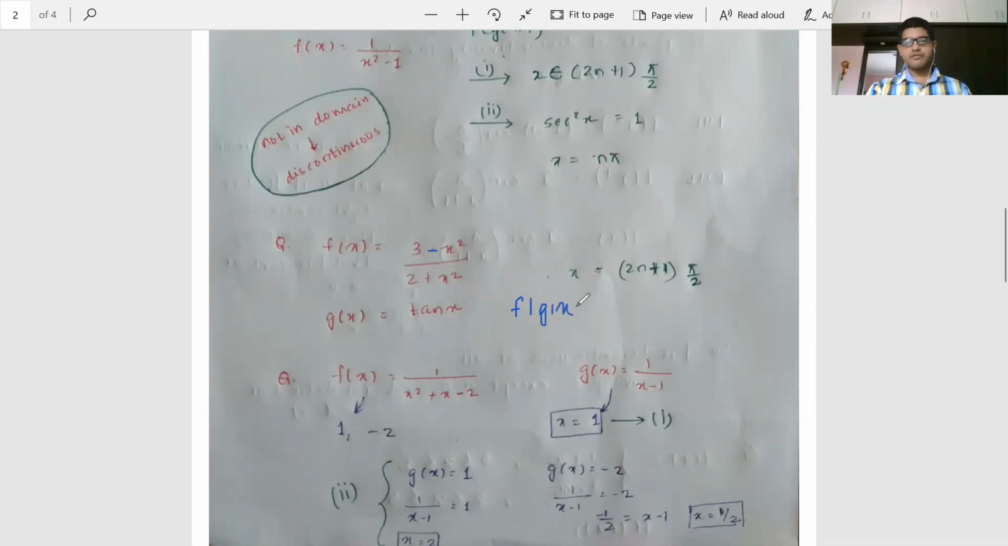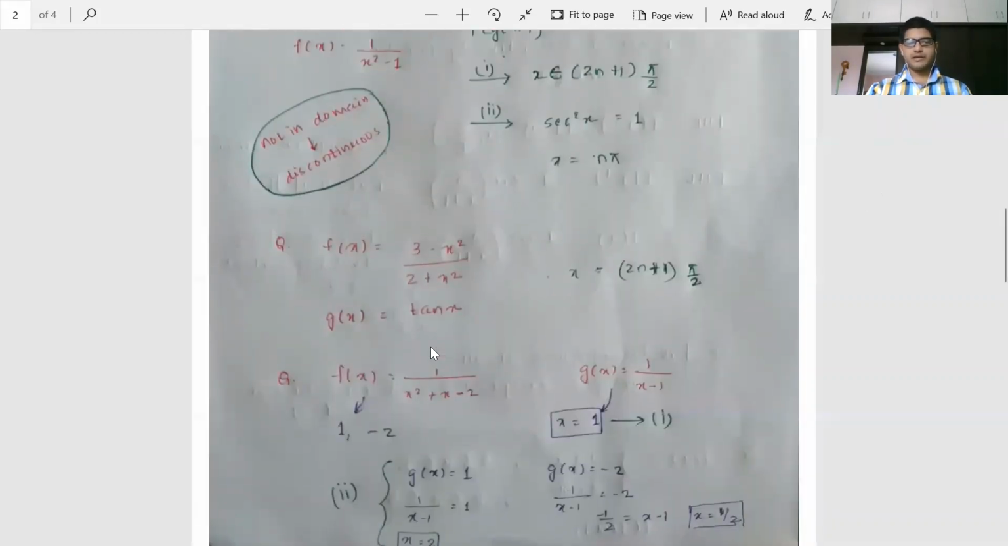Again, from point 1, we can say that at all the points where x is equal to (2n plus 1) pi by 2, tan x is going to be discontinuous. Clear? And f is not going to be discontinuous anywhere, so from the second point we are not going to get any other extra points. Therefore the points of discontinuity are these only. Let us move to the next question.